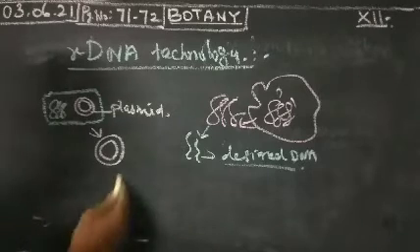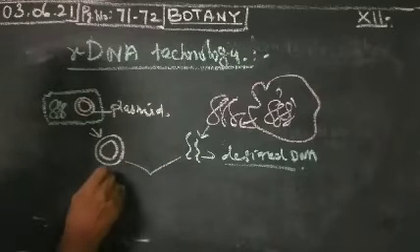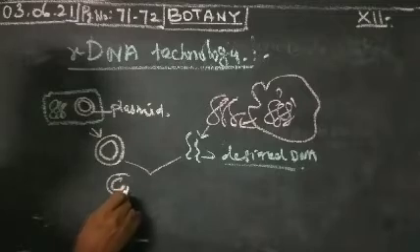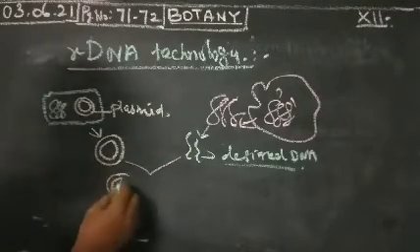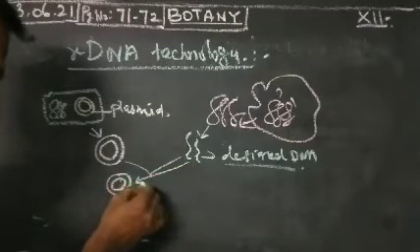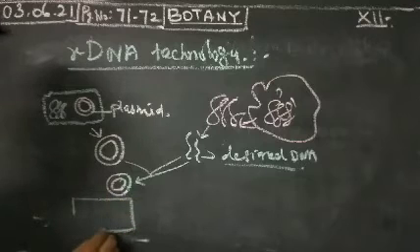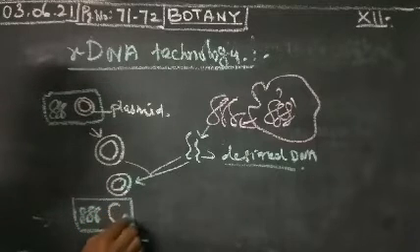Then this DNA is joined with the plasmid. You can cut the plasmid with the help of restriction endonuclease. The DNA is also already cut. Then it is inserted into the plasmid with the help of the DNA ligase enzyme. Then the plasmid is again introduced into the bacterial cell.